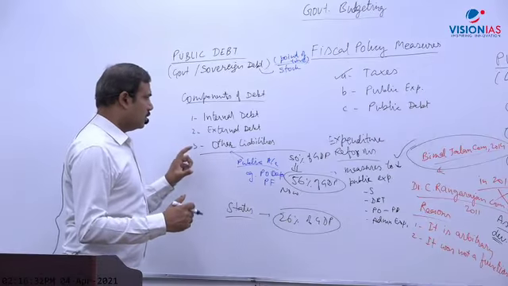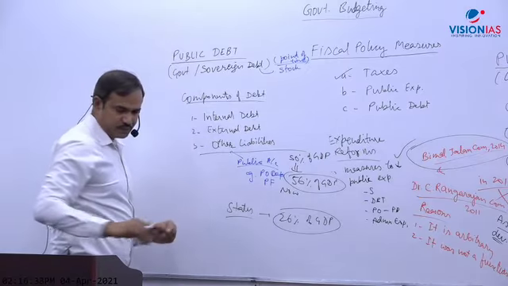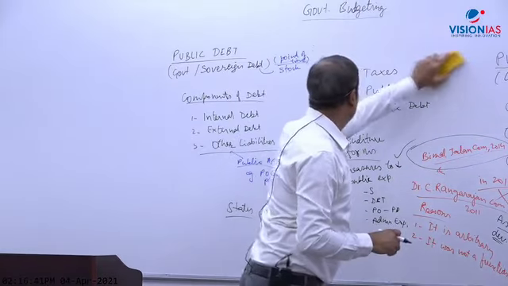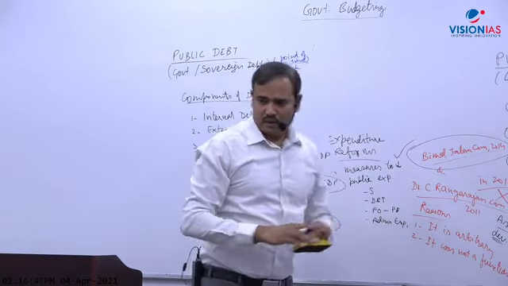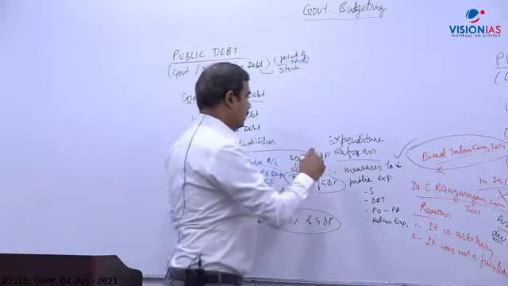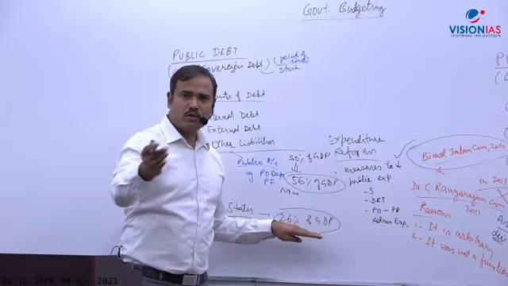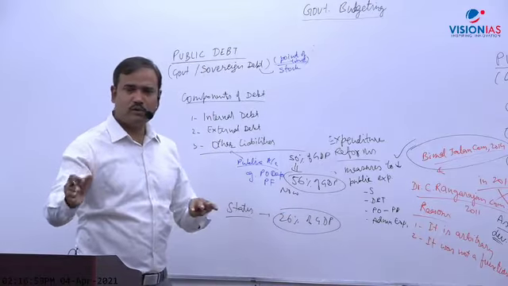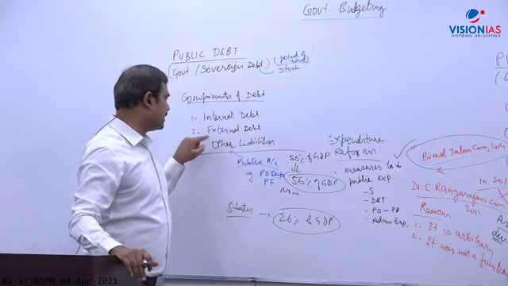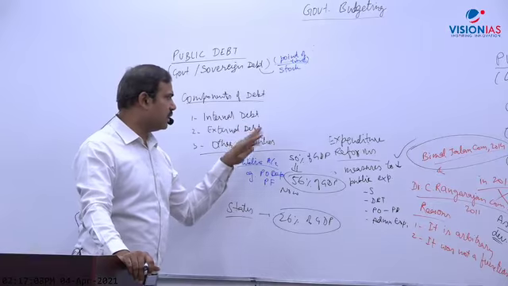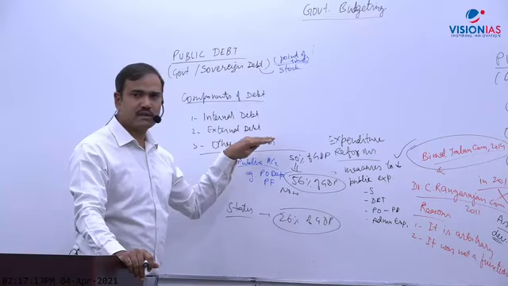And there is a concept of debt trap. A few terms I will discuss. These are the tools: taxation, public expenditure, public debt. It is not technical, very simple. State governments can also borrow from within the country, and may borrow from abroad only through the center. Just like the World Bank also gives loans to state governments, but through the center. I have told you already that external debt is not much. Almost 85-90% is internal, and external debt is hardly 10-15%.